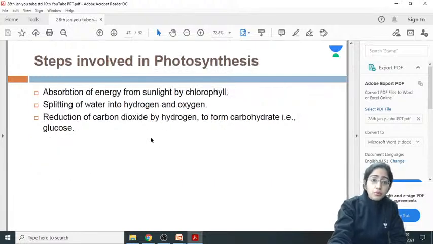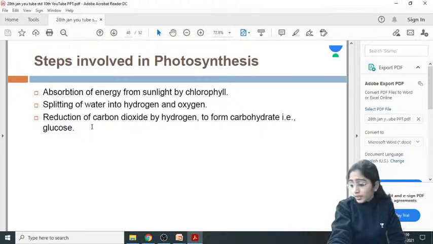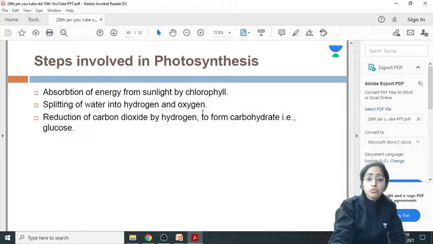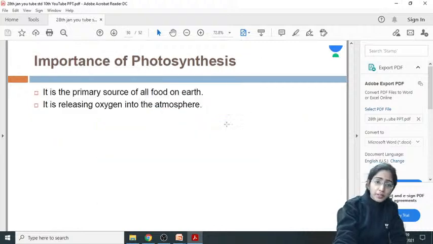Steps involved in photosynthesis: absorption of the energy, first of all, the sun's energy getting absorbed by the chlorophyll, water getting split up into hydrogen and oxygen. Oxygen is evolved out. Hydrogen, what is it doing? Reduction of the CO2 and then forming the carbohydrate.